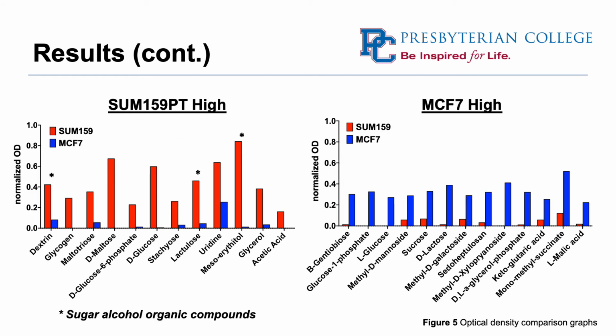So these figures show the specific types of highly metabolized carbon sources for the 11 basal-like and 13 luminal cell lines separately. So one of the most interesting findings was that the basal-like cells, SUM159s, showed high levels of metabolism in the presence of sugar alcohol metabolites, which are these starred bars, your dextrin, lactulose, and meso-erythritol.